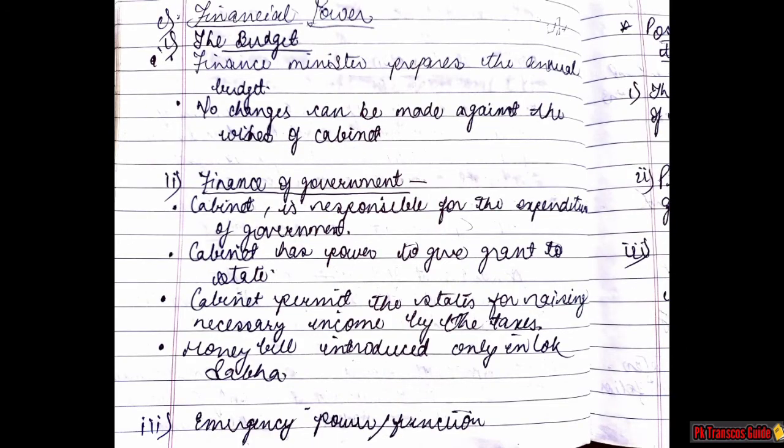The second topic is finance of government. First point, cabinet is responsible for the expenditure of government. Second, cabinet has power to give grant to state. Third point, cabinet permit the state for raising necessary income by the taxes. The last, money bill introduced only in Lok Sabha. The third power is the emergency power function. Let's see the next page.